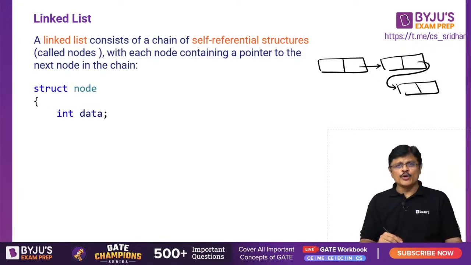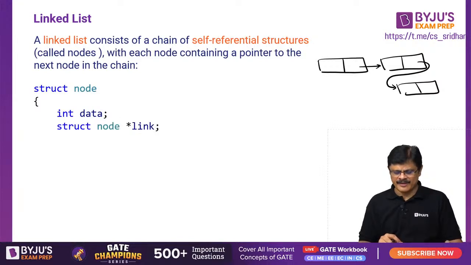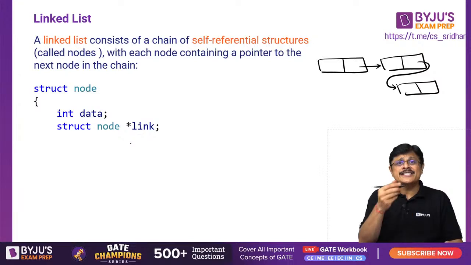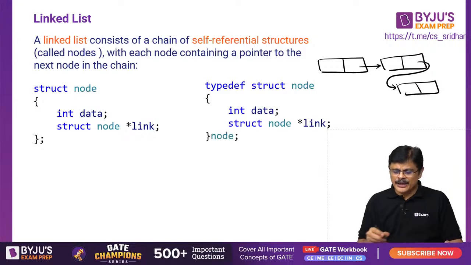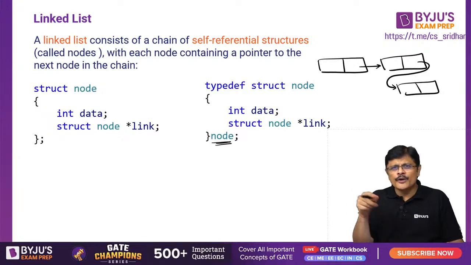So the node structure would be something like this, assuming only one data field and one link field, my dear friends. Link is the link field which points to the node of the same type. Or you can also use typedef, my dear friends: typedef struct node, int data, struct node star link. Instead of writing struct node every time, using typedef you can create the node data type, and create variables of that particular type.